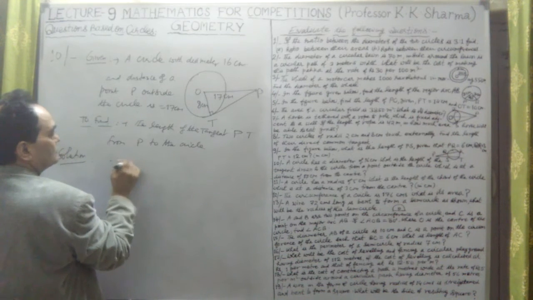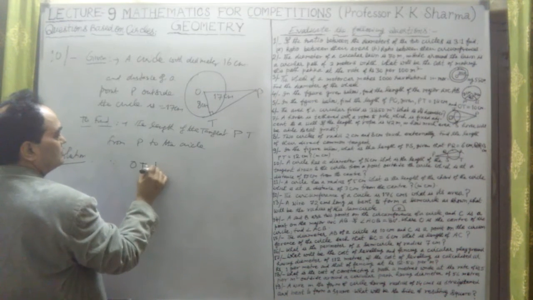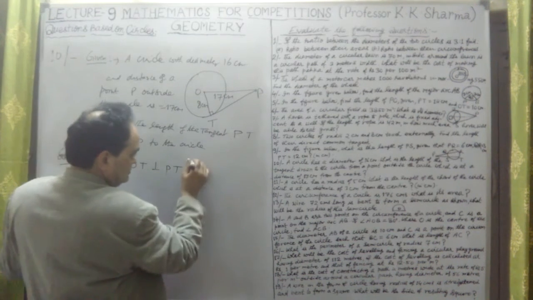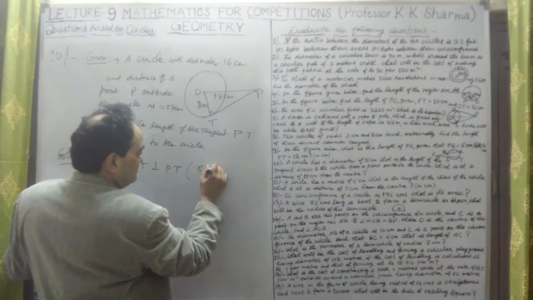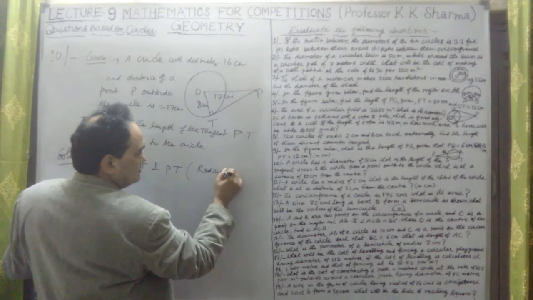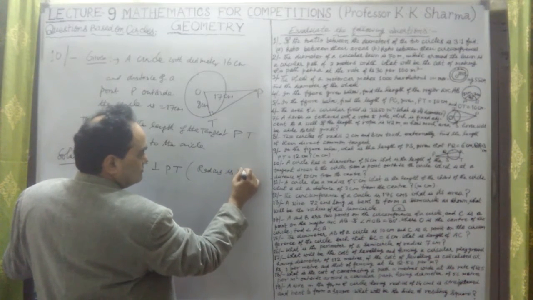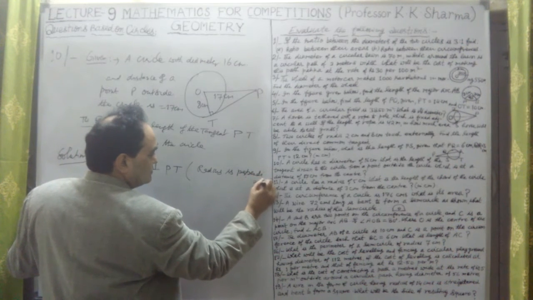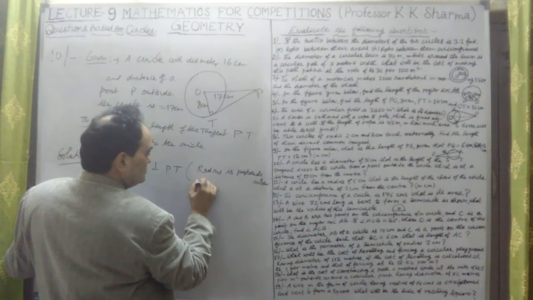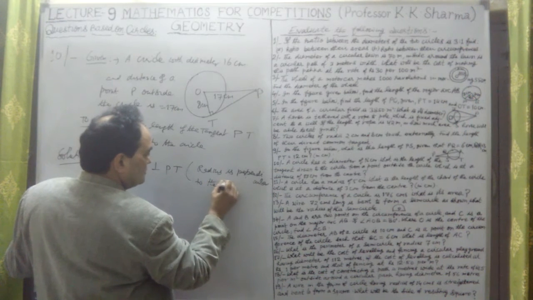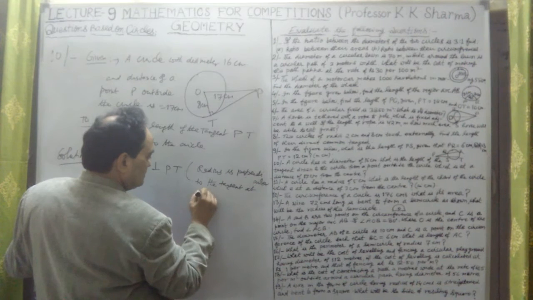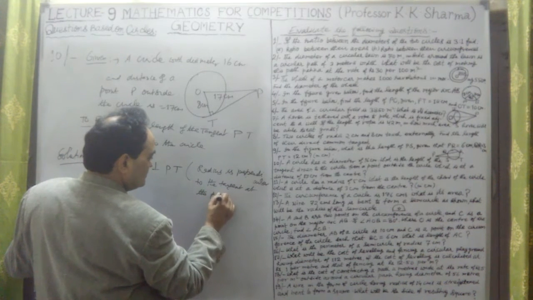Now since OT is perpendicular to PT, why? The radius is perpendicular to the tangent at the point of contact.